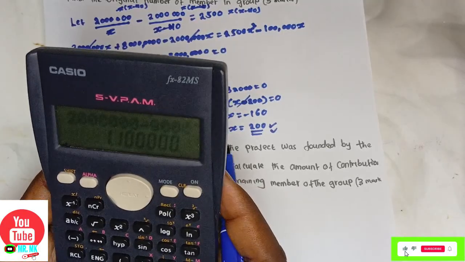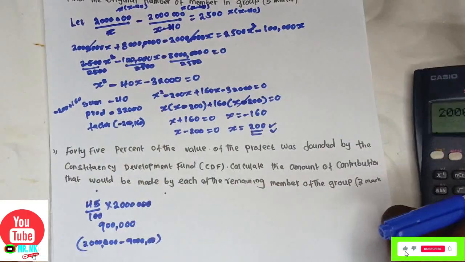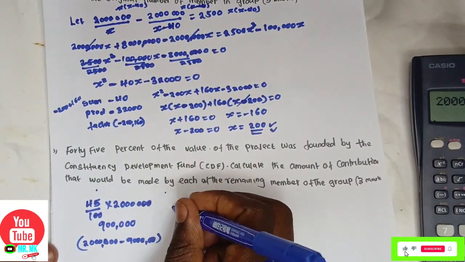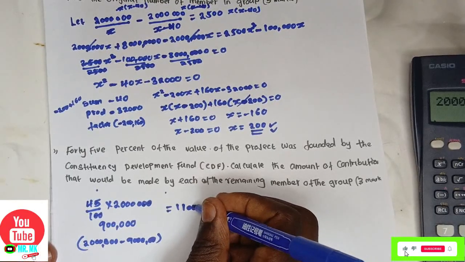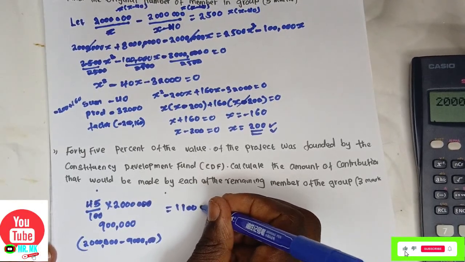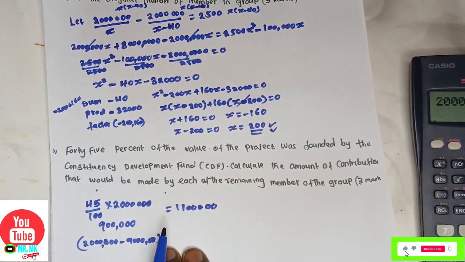That is 2 million minus 900,000. The remaining amount will be 1.1 million.